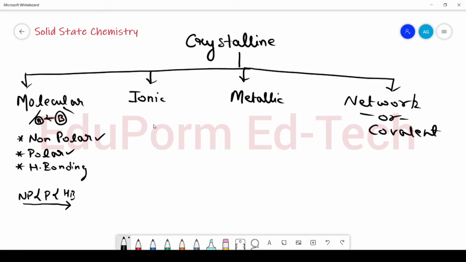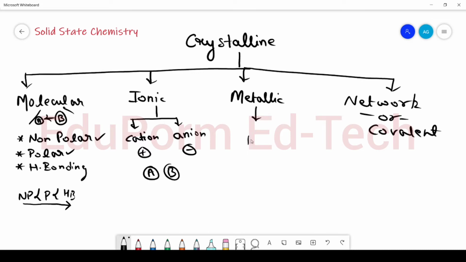Okay. Now next we have the ionic solids. As we know, in case of ionic solids, there are two types of ions present. The first is the positively charged cation and the second is the negatively charged anion. So, electrostatic interaction between the two opposite charges is seen. So, we say when particles are held together by electrostatic attraction, then the solid is called an ionic crystalline solid.